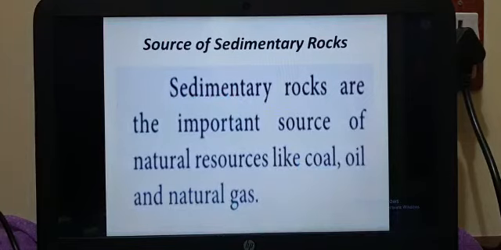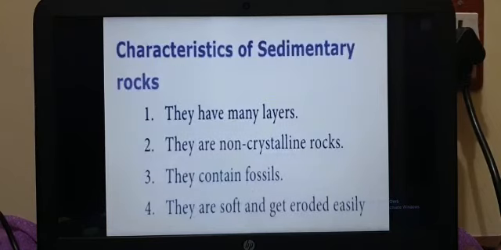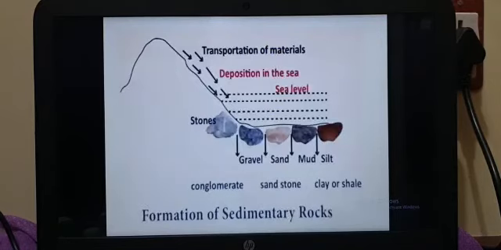Sources of sedimentary rocks. What are the sources? Sedimentary rocks are important sources of natural resources like coal, oil and natural gas. Characteristics: they have many layers. So these sedimentary rocks have how many layers? Many layers. We don't know how many layers they have. They are non-crystalline rocks. They contain fossils. They are soft and get eroded easily.